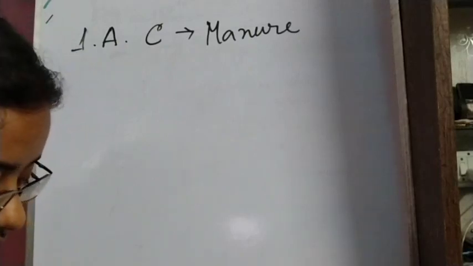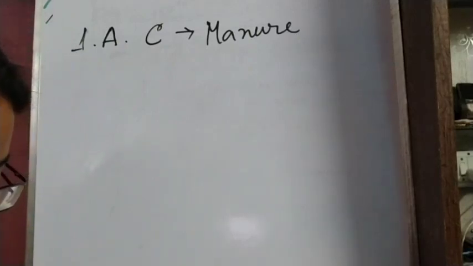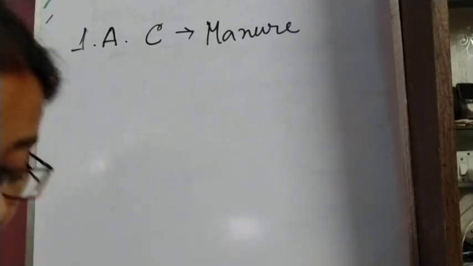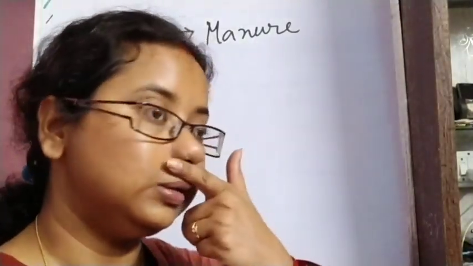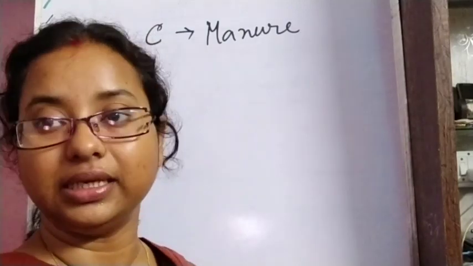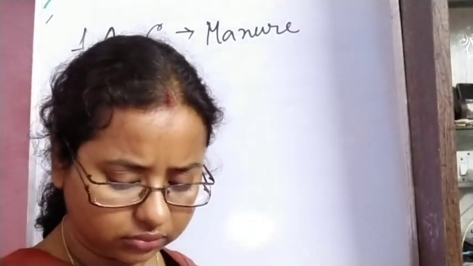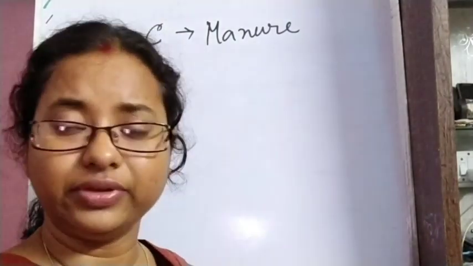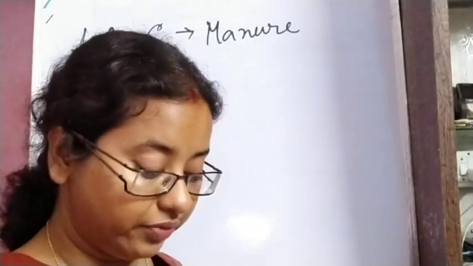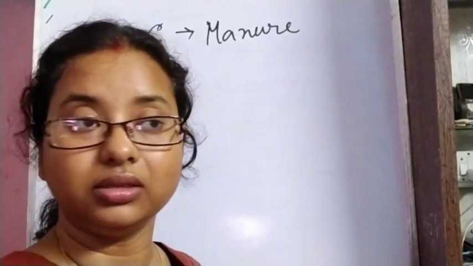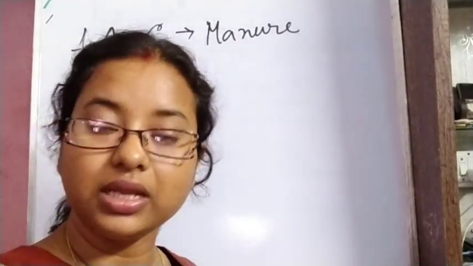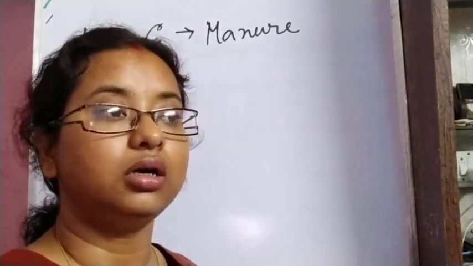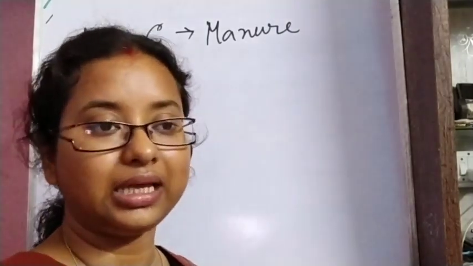Next, number 2. Which of the following is a chemical compound added to the soil for killing weeds? Weeds means unwanted plants which are there along with the crops, we will say. These weeds take the nutrients from the soil, and so the main crop can get damaged.